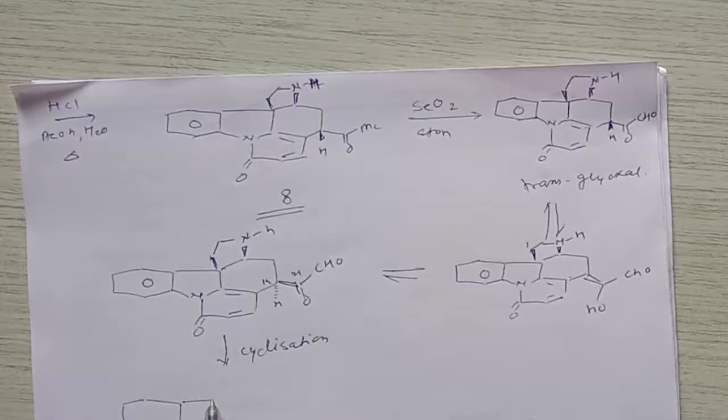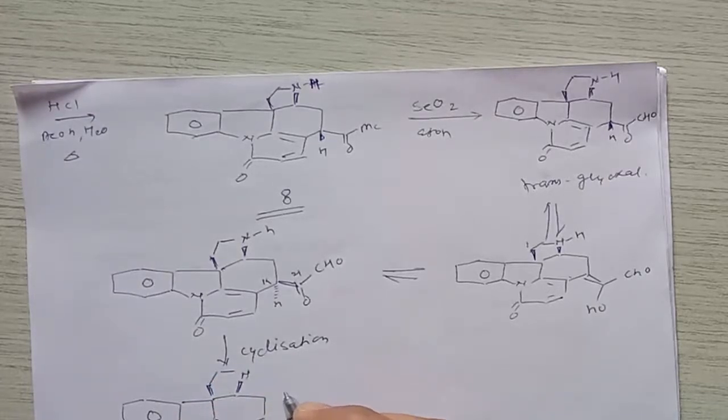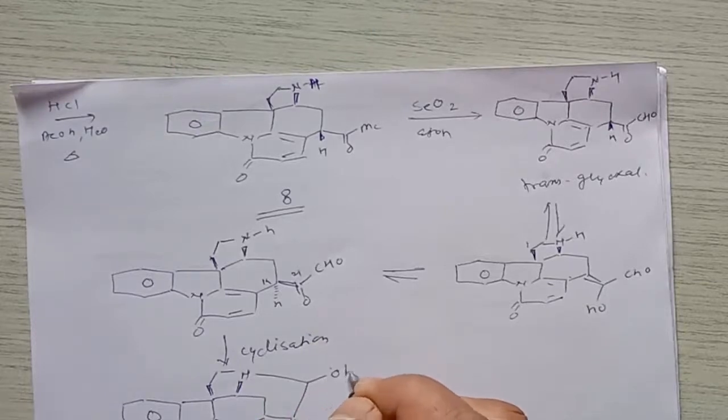That means one more ring will be formed in this system, and this ring will look like this. The remaining compound will be the same here. So this is a nitrogen CH2, and then it gives formation of a ring system at this position. So here is OH, right?